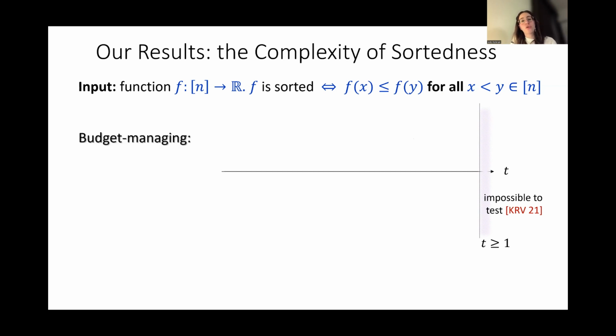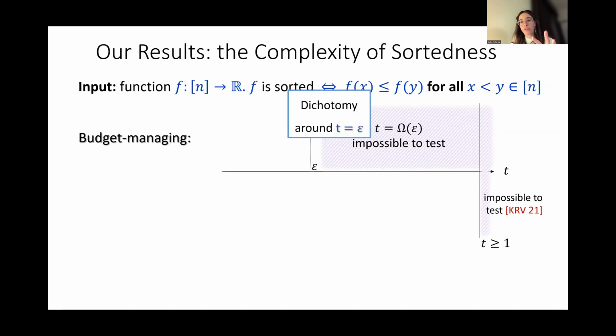We extend the result, showing that the budget managing adversary is the stronger one. We cannot test for every t which is larger than epsilon, even if it's just a constant times epsilon larger. For some large constants, it's impossible to test. And here we show a dichotomy around t equals epsilon. For every t which is smaller than epsilon, we can test, and not only that, we can test with an optimal tester, in the sense that our tester is optimal even in the model without adversary.